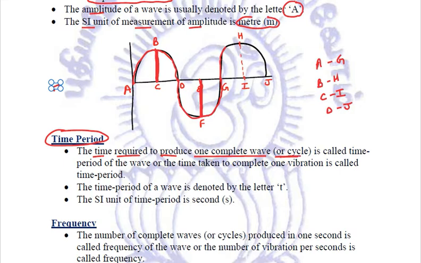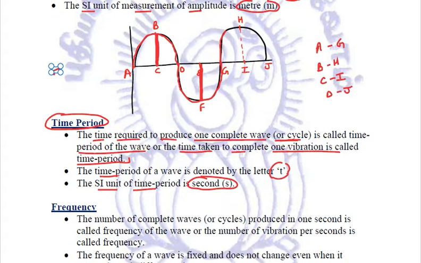That is called the time period of the wave, or it is the time taken to complete one vibration. That is called the time period of the wave. Now this time period is denoted by small letter t, and the SI unit of time period is, of course, second.